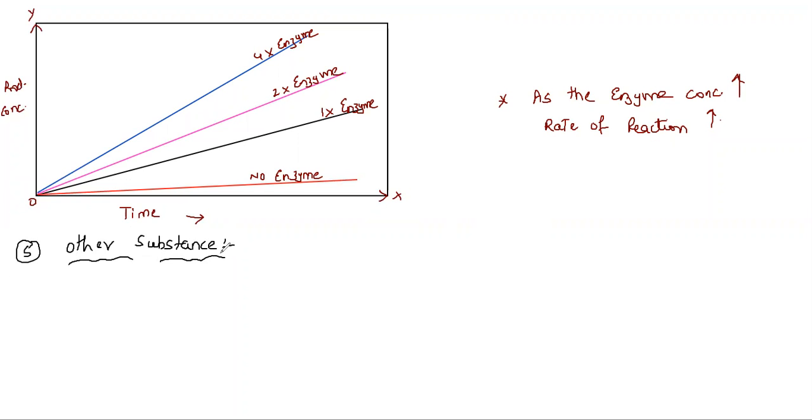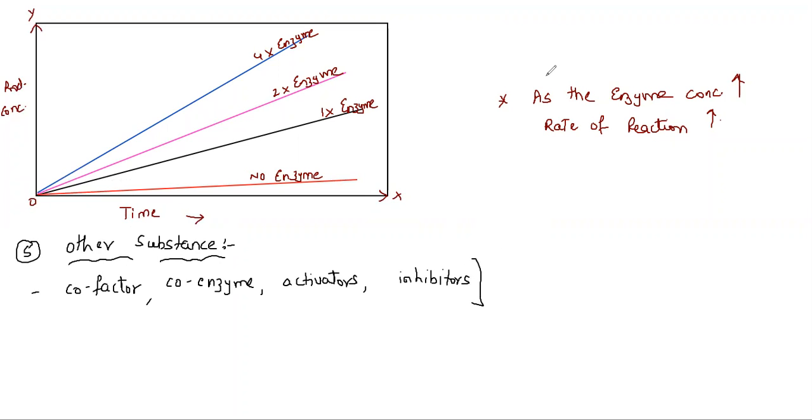So what we have that affects enzyme action: cofactors are another substance. Then we have coenzymes, then activators, and then inhibitors as other substances.